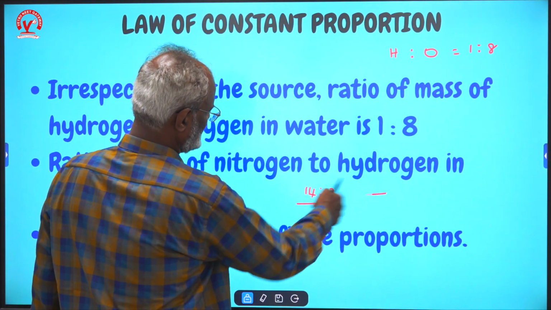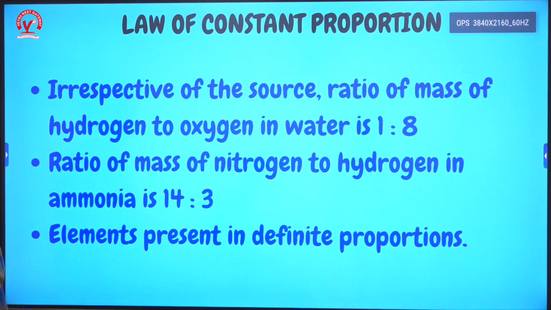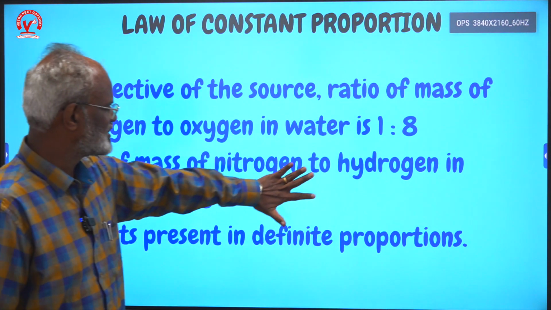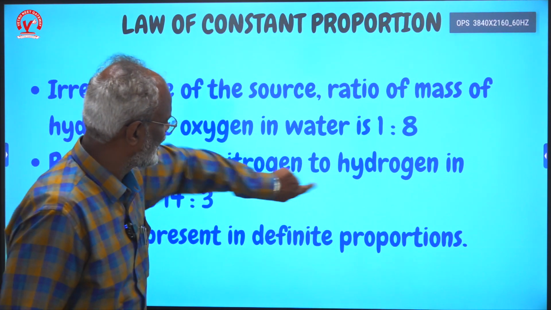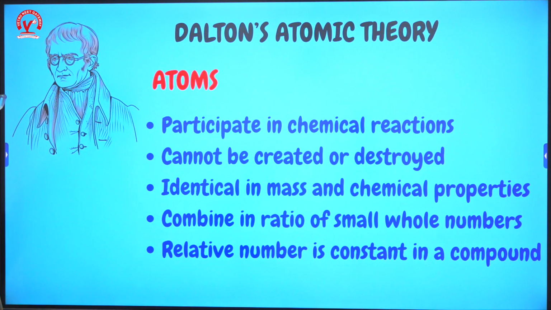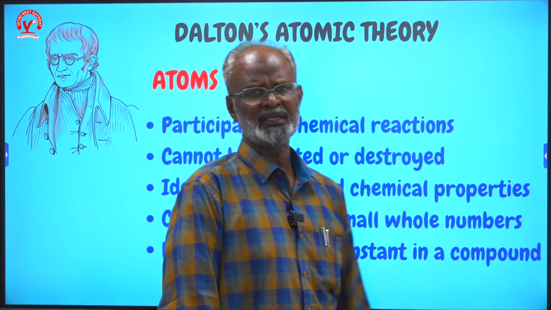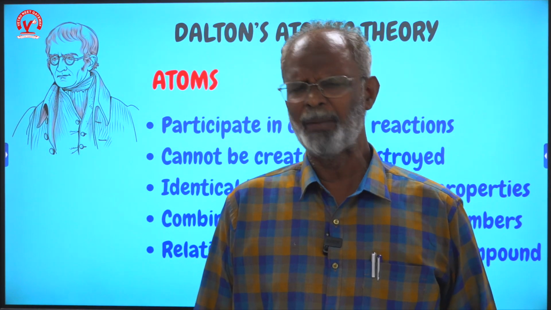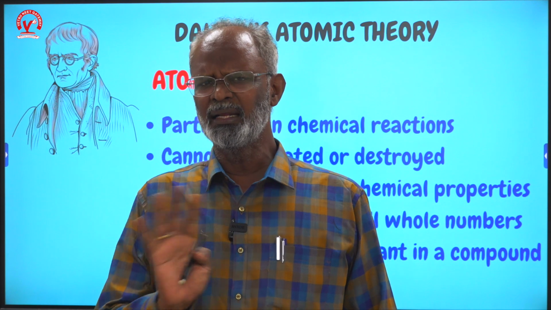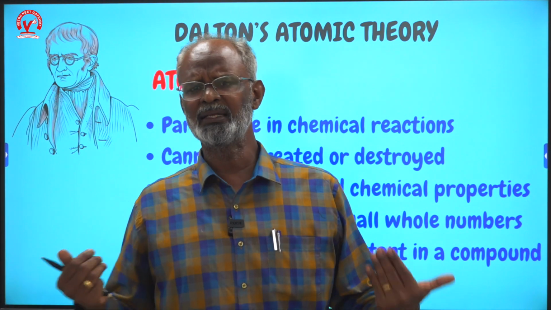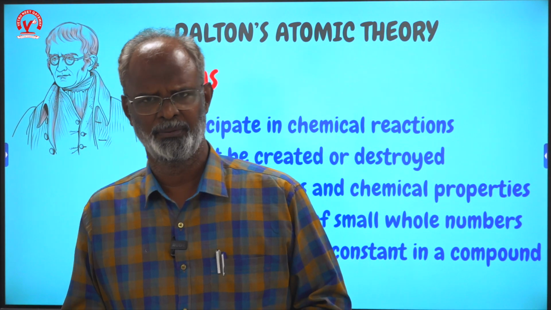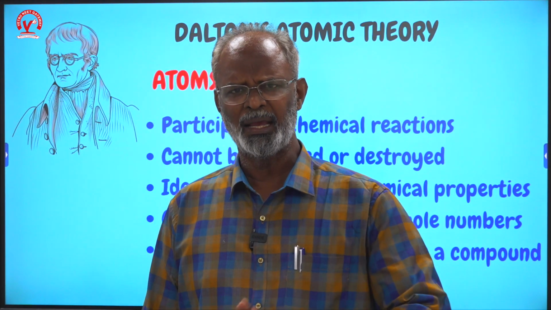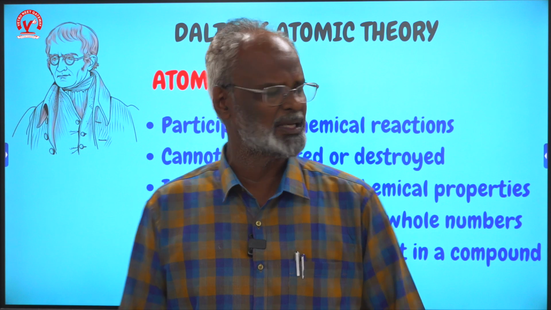Now look at this. These are two important laws of chemical combination which led us to the invention of the atom. Now we will try to understand what an atom is. John Dalton was the first scientist who proposed some important postulates about atoms. Please remember, in this lesson we are not discussing atomic structure. We are only discussing the basic properties of atoms. Atomic structure we will cover in another video.